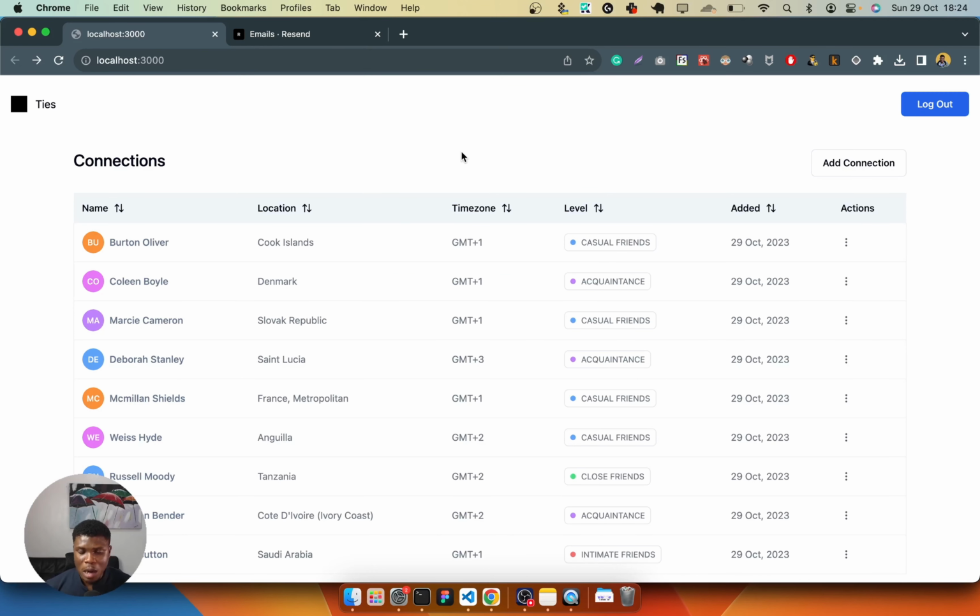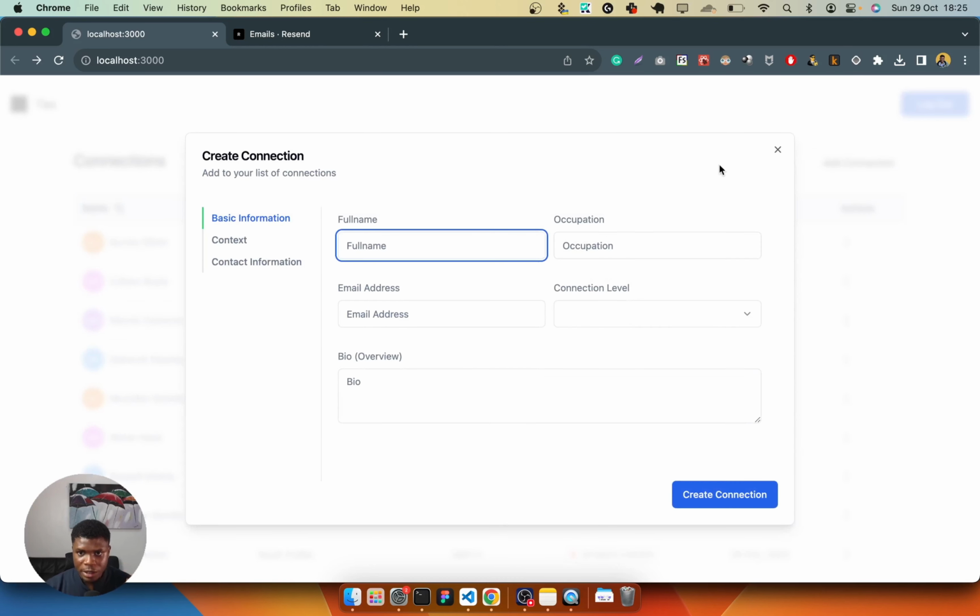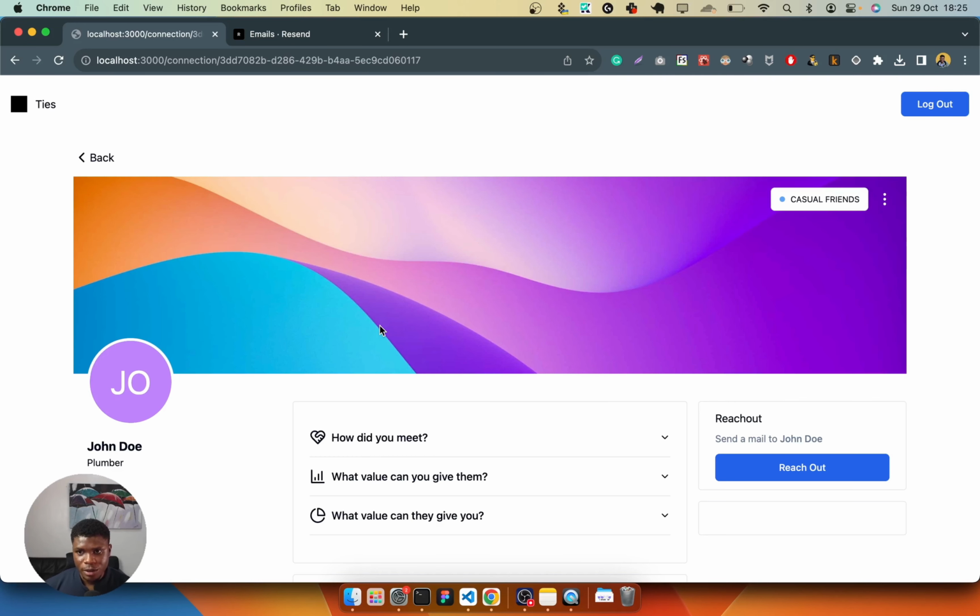So I'm going to show you how I envision the reach out to work. I'll start by first creating a new connection. Let's call him John Doe, and let's say he's a plumber. I'll be using one of my valid email addresses, and I wouldn't want to put that on the screen. So I just created this user, and we're going to try to reach out to them.